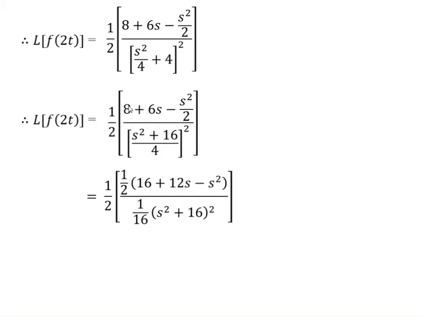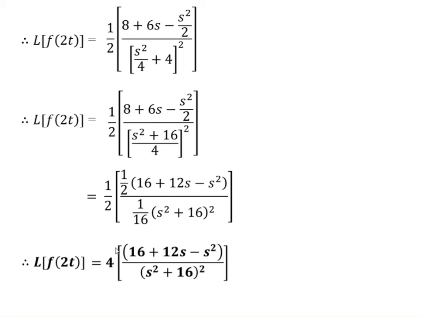Then we get 1 by 2 into (16 plus 12s minus s square) divided by 1 upon 4 square, which is 1 by 16. Take 1 by 16 outside. Then we get 1 by 16 into (s square plus 16) bracket square. Now after simplification, we get, therefore, Laplace of f of 2t is equal to 4 into (16 plus 12s minus s square) divided by (s square plus 16) bracket square.